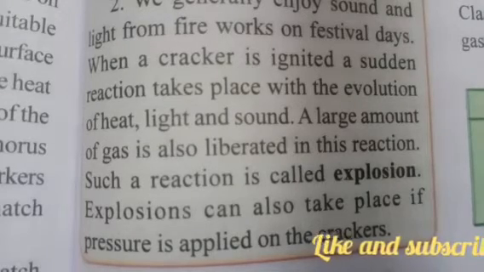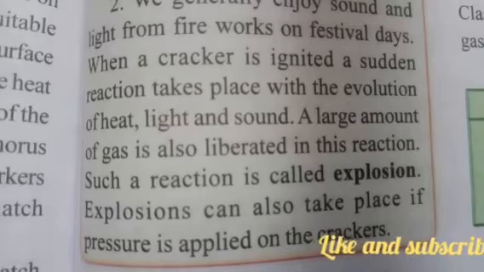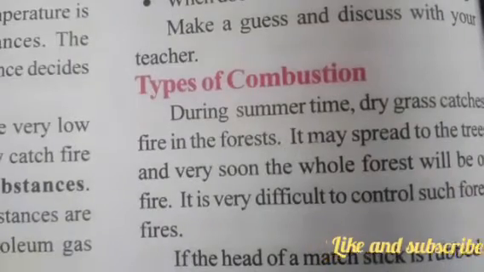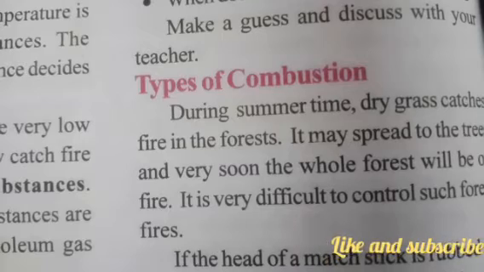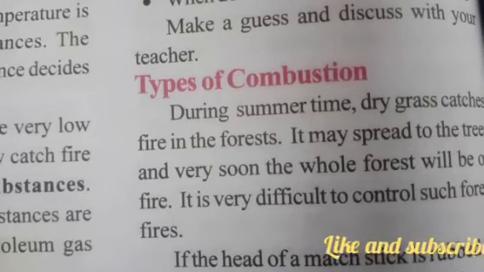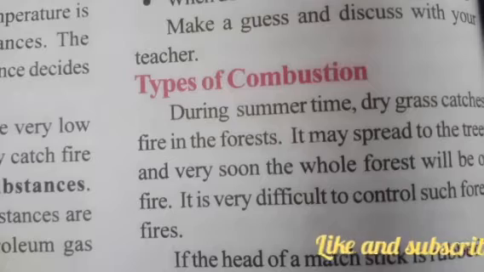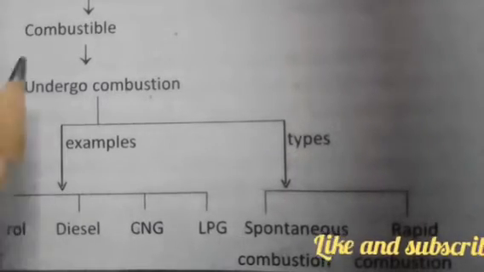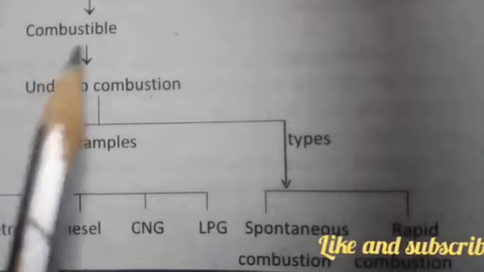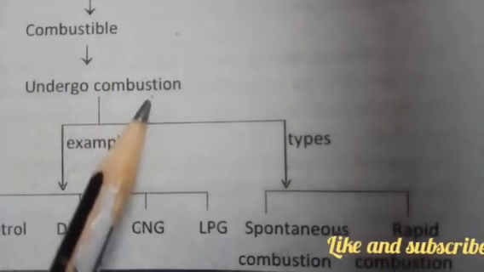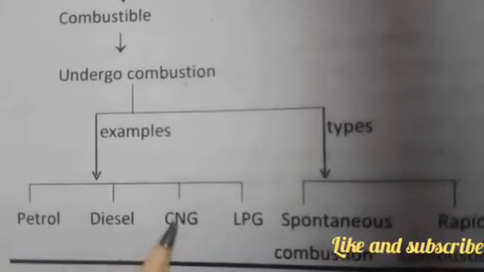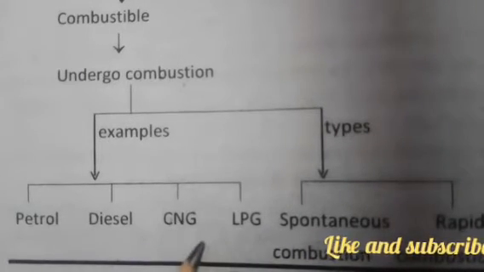So with this we have learned about the types of combustion. Now let us learn about the fuels. With this we have completed combustion and the types of combustion. We have learned about combustible materials which undergo combustion; examples are petrol, diesel, CNG and LPG gases.